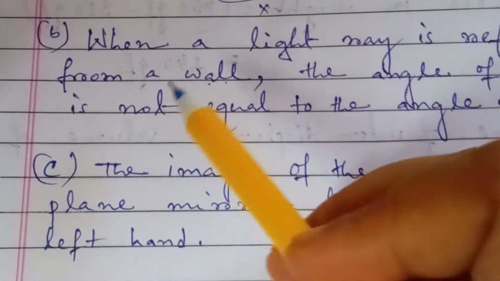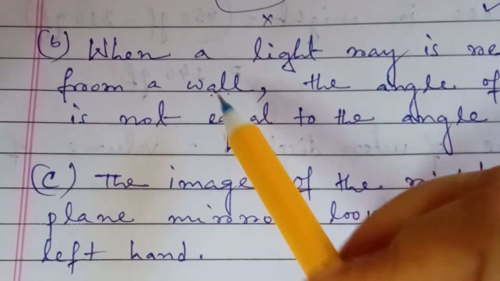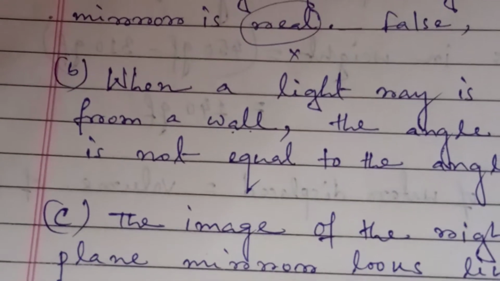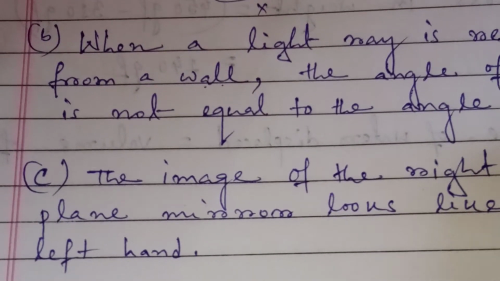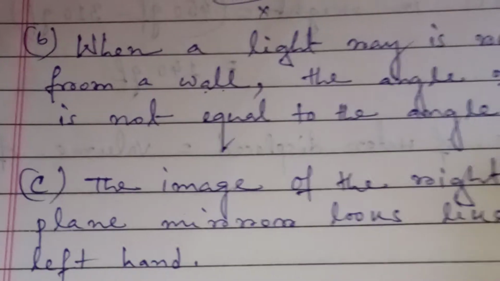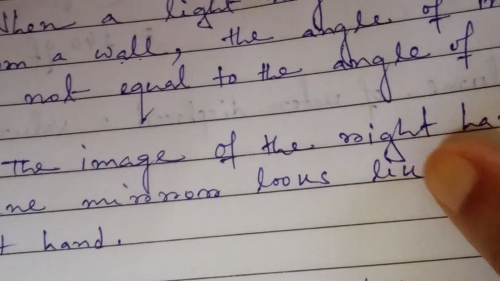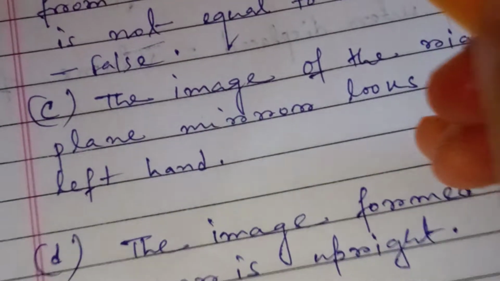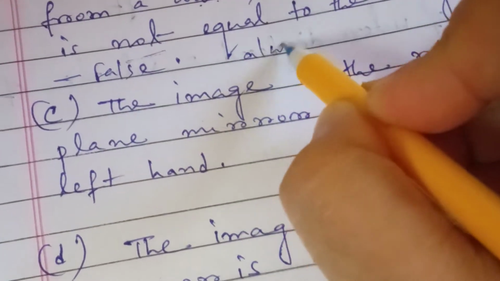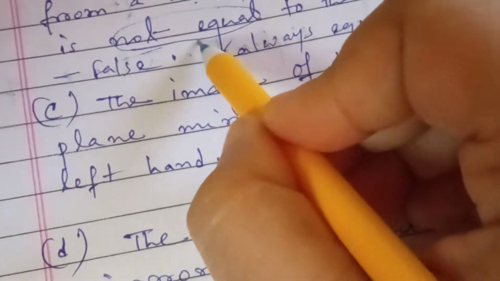Whatever the nature of the wall, whenever the light falls on it, the wall is acting as a reflecting surface, and after reflection, if you draw an imaginary normal line, you can find that the angle of incidence is always equal to the angle of reflection. But this question mentions that it is not equal, so this statement is also false, and the correct one is that it is always equal. So this one is correct and this is wrong.